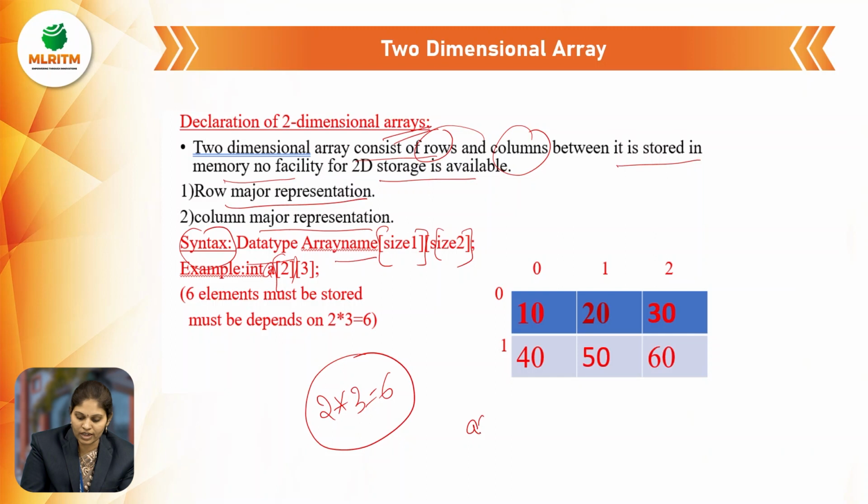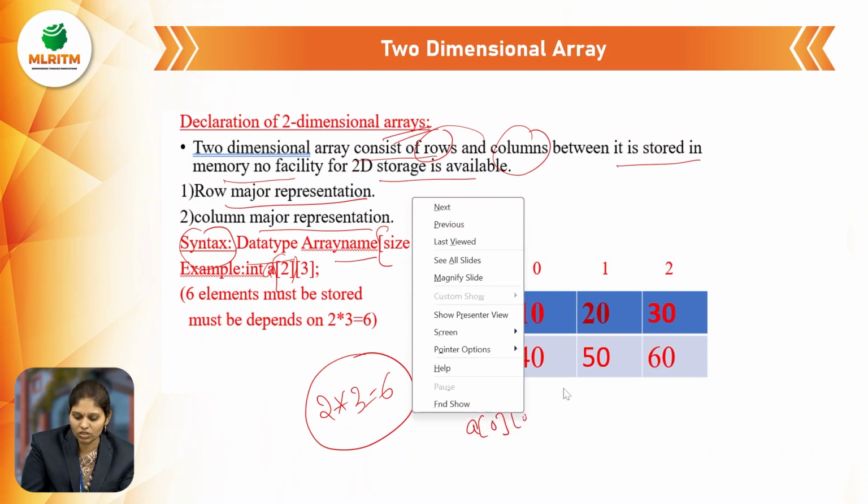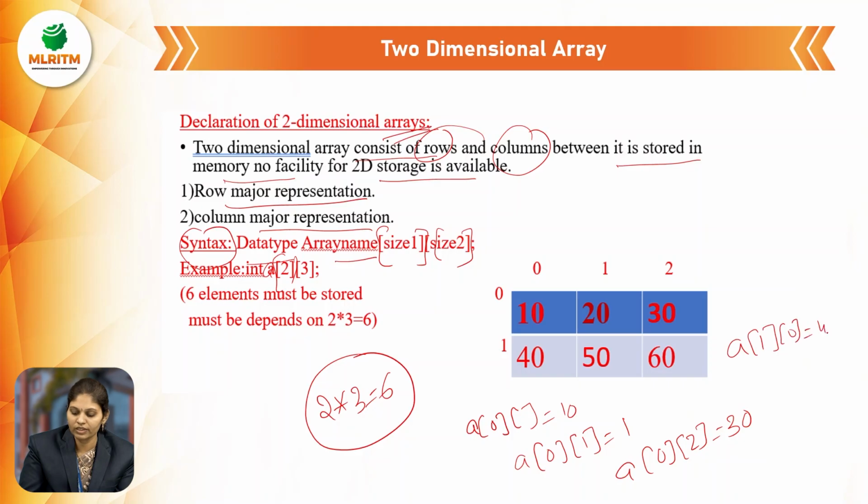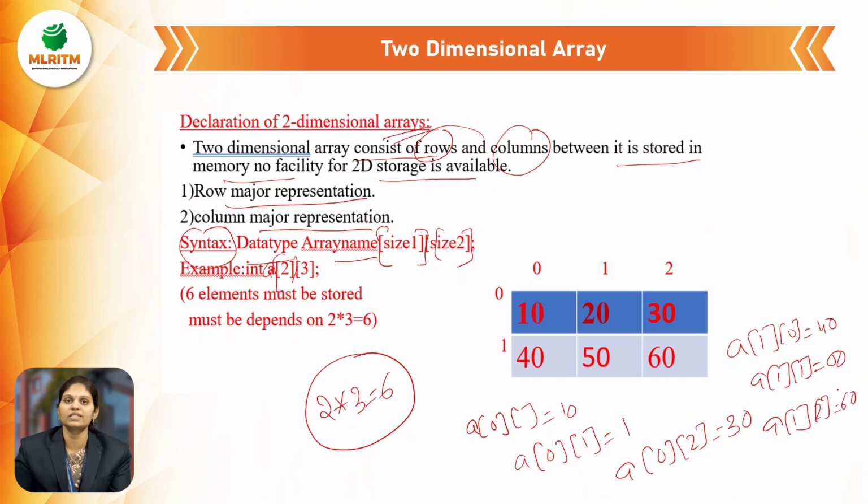So here A of 0 0 is equal to 10, A of 0 1 is equal to 20, and A of 0 2 is equal to 30, A of 1 0 is equal to 40, A of 1 1 is equal to 50, A of 1 2 is equal to 60.